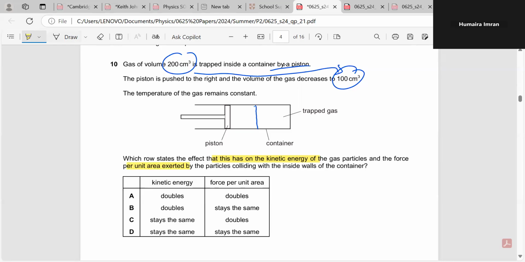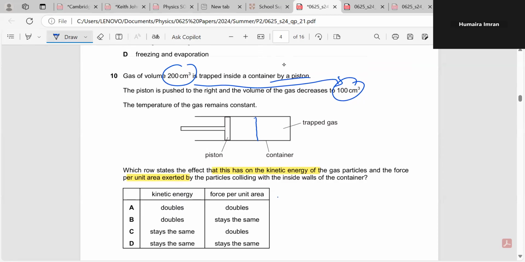You know that temperature and kinetic energy are directly proportional to each other. If more temperature is there, then more kinetic energy is there. More kinetic energy means that the speed keeps on increasing. So if there is no change in the speed, then there is no change in the kinetic energy. And this is because they are clearly telling us here that the temperature of the gas remains constant.